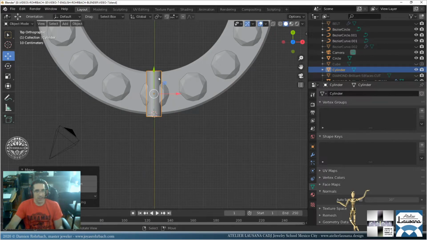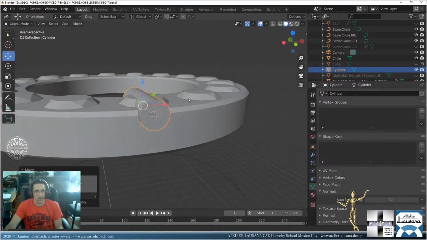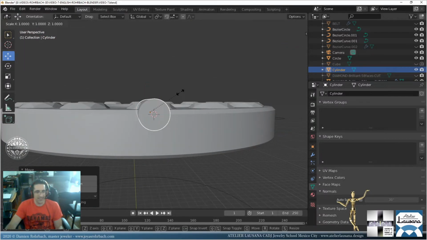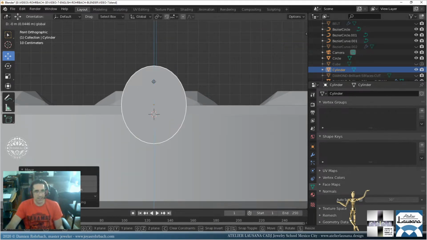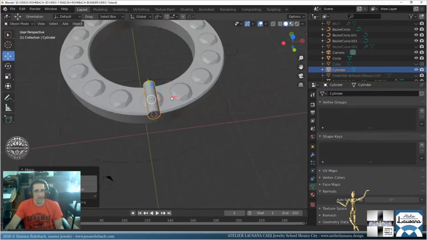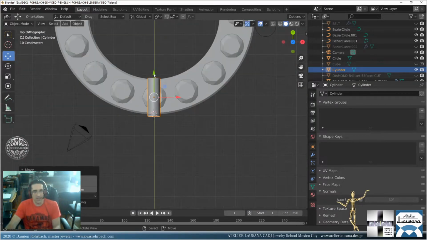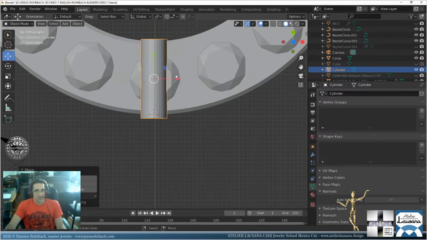Okay, the cutters can be straight or not. That's all a question of preference, of tradition, of design. On such a small halo, it's not necessary to make the cylinder taper. You don't have to. You can.